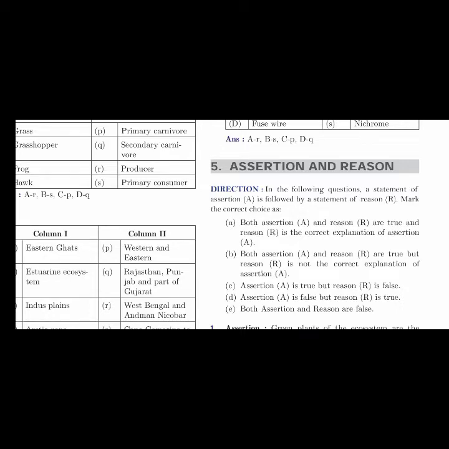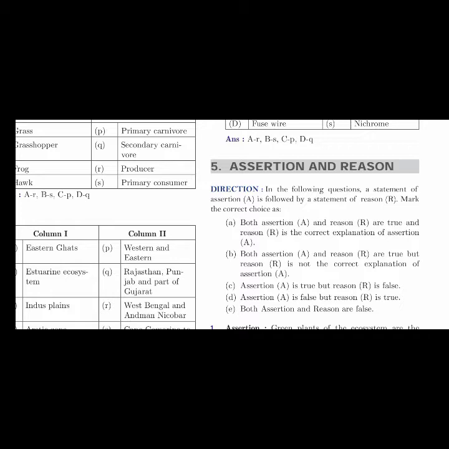So today we will be having a revision on our environment chapter. Today we are going to revise assertion and reason. Okay. So these types of questions can be asked for 3 marks or 2 marks. Here you can see the fifth main, that is assertion and reason.